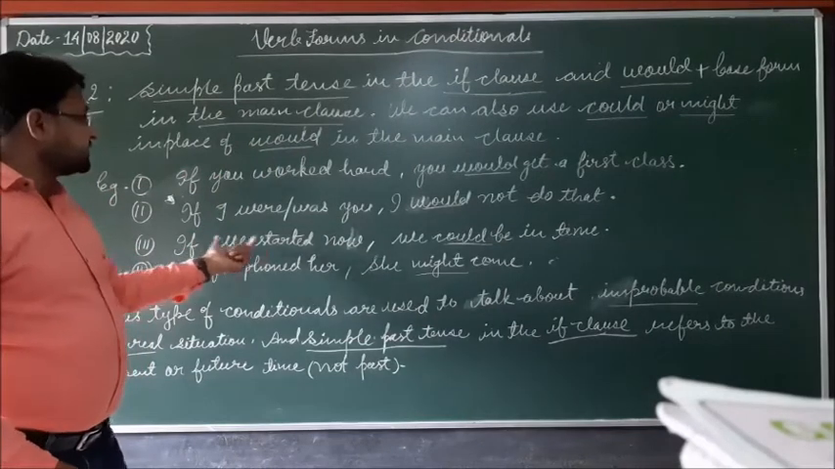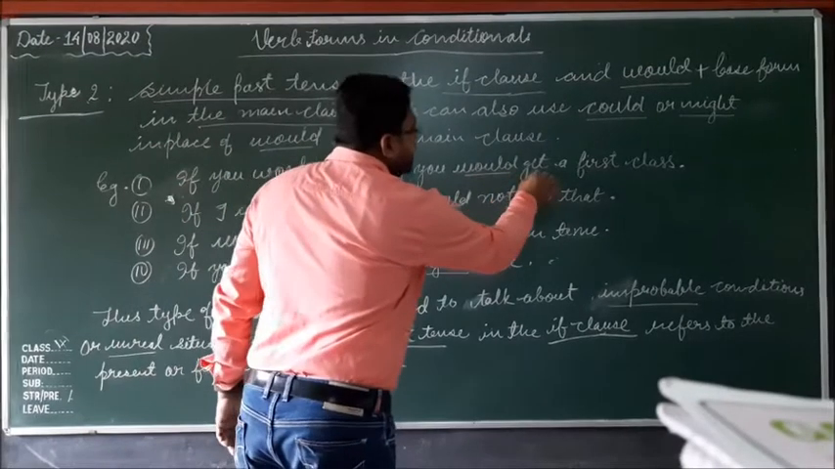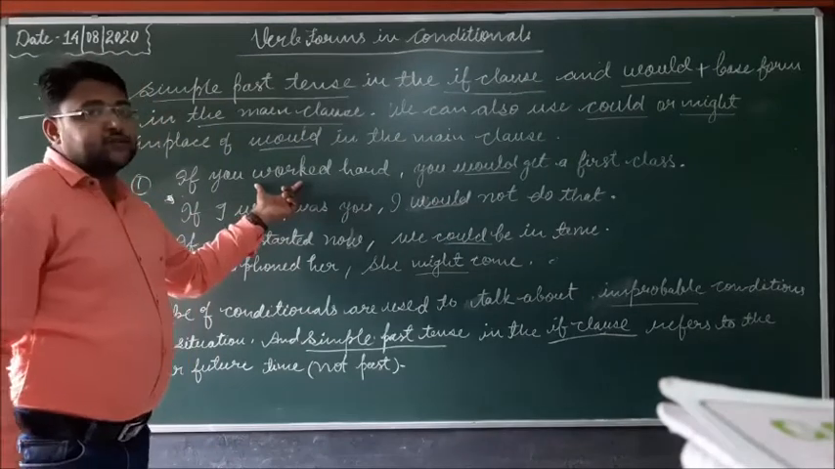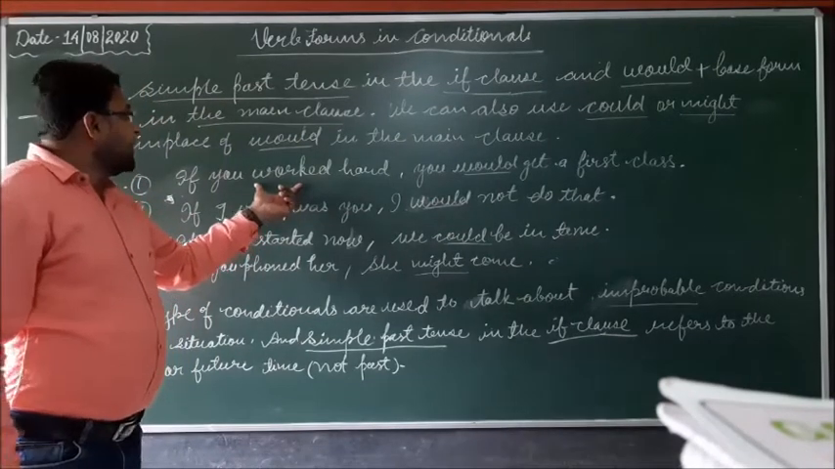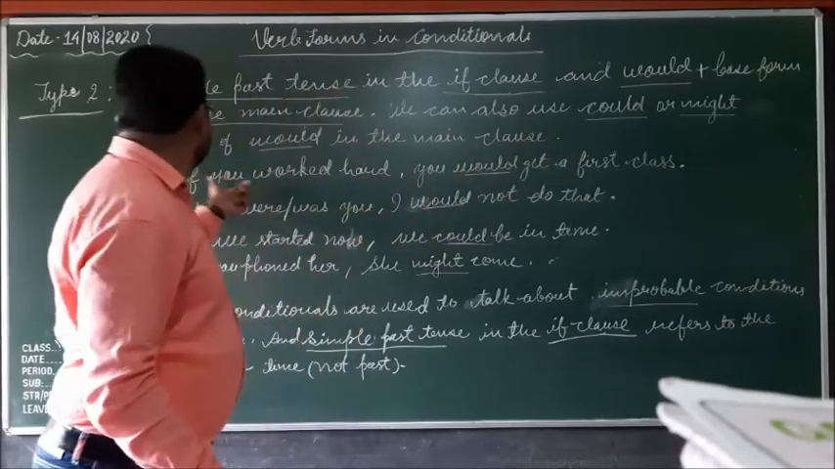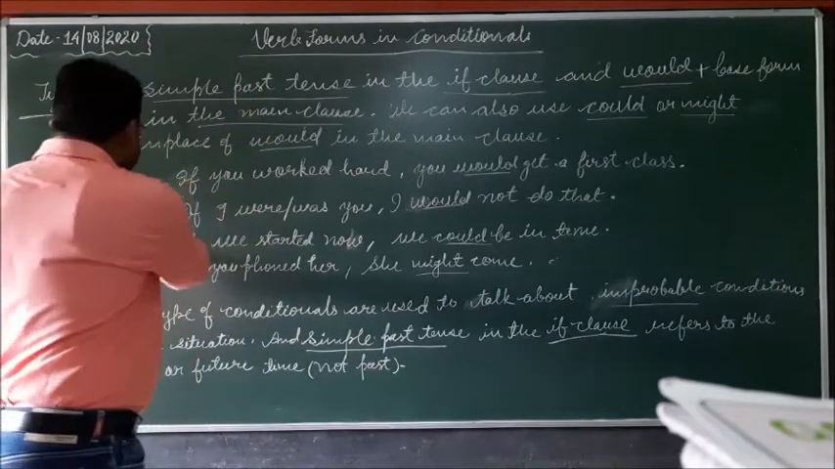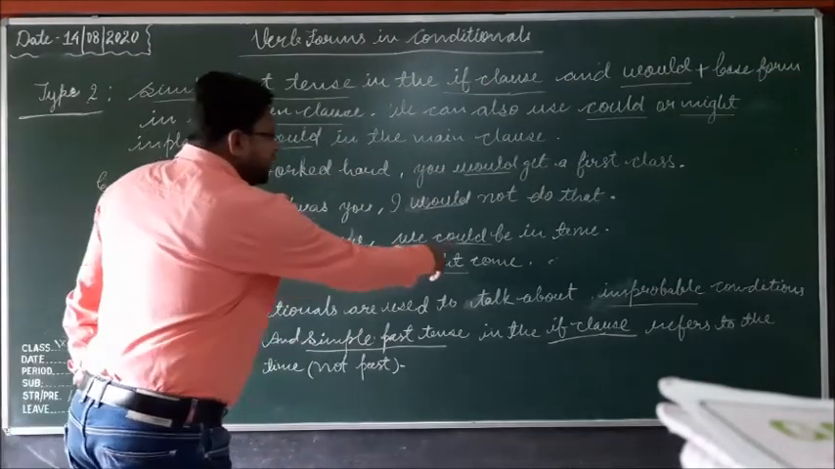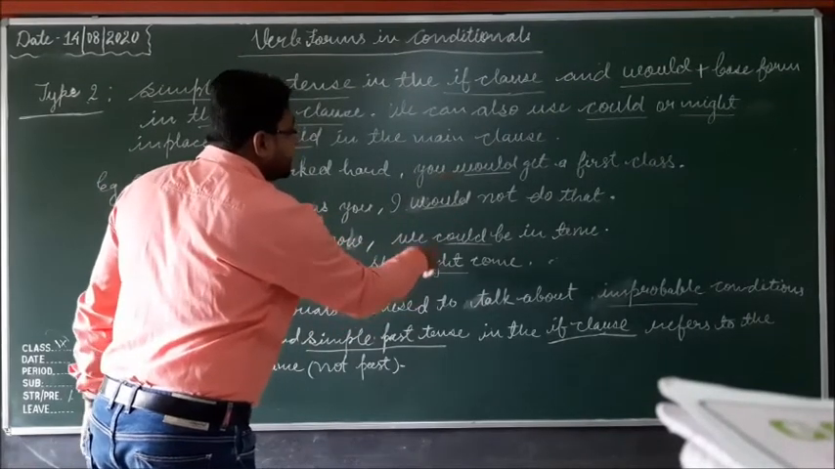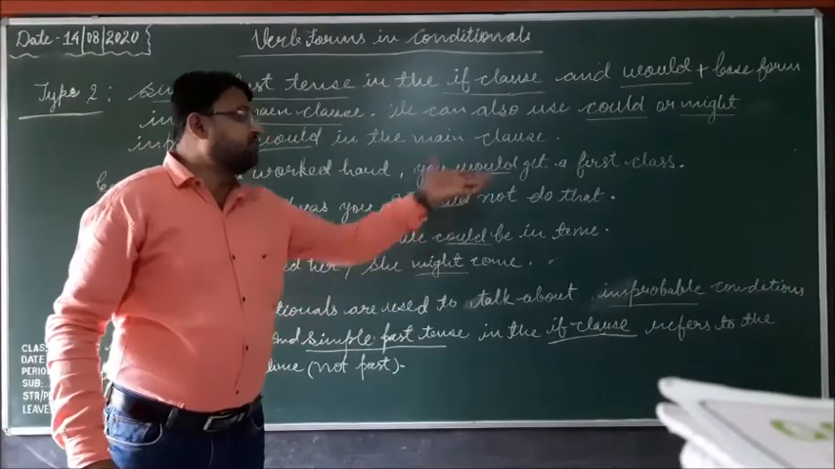So this is the if clause and that side is the main clause. In the main clause, would plus base form or first form of the verb is used, and simple past tense is used in the if clause. And here we can also use could or might in place of would in the main clause. Here in examples number 3 and 4 you can see could or might is used in place of would. So we can use could or might in place of would.